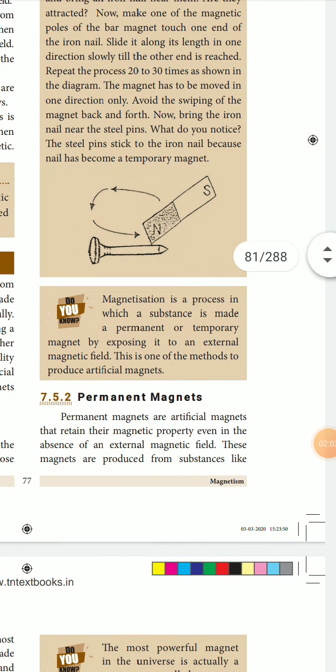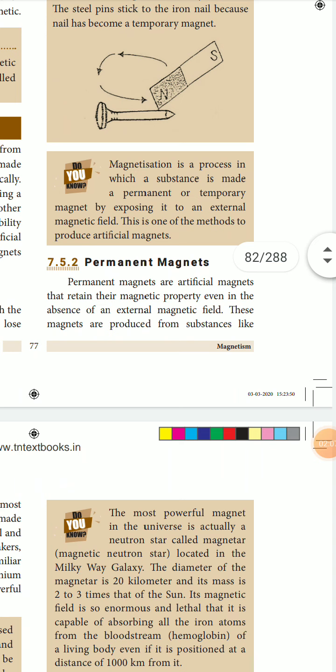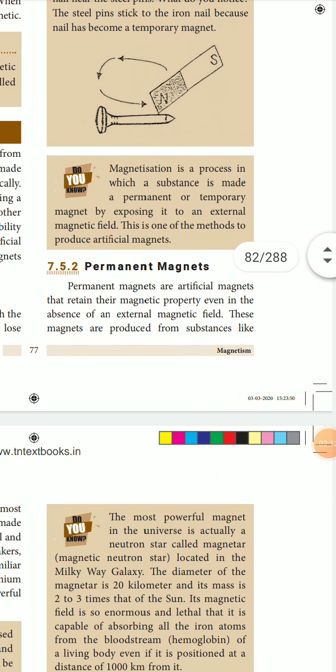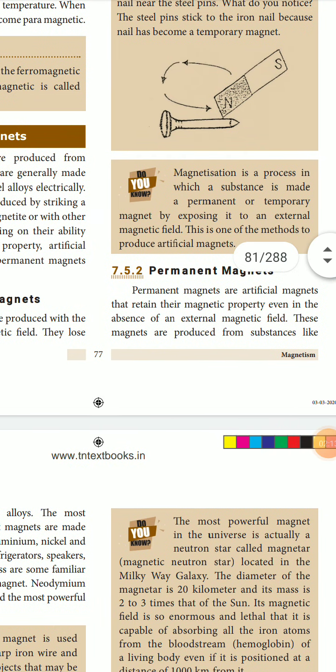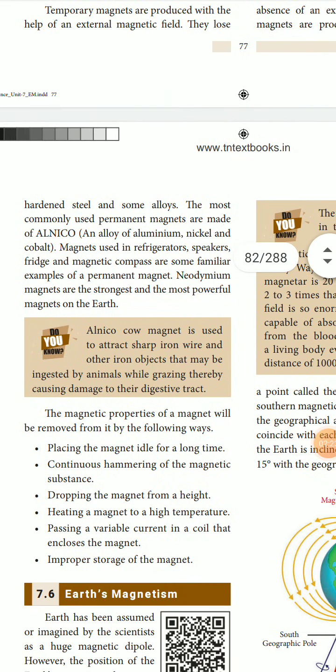Now next comes permanent magnets. Permanent magnets are artificial magnets that retain their magnetic property even in the absence of an external magnetic field. Even when the external magnetic field is not there, they will still have the magnetic effect and continue as a magnet. These magnets are produced from substances like hardened steel and some alloys.